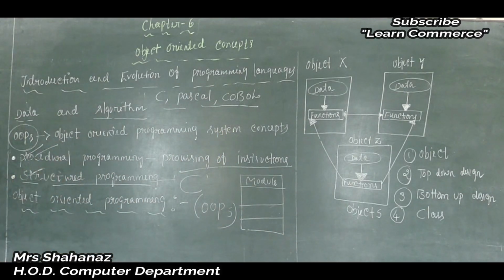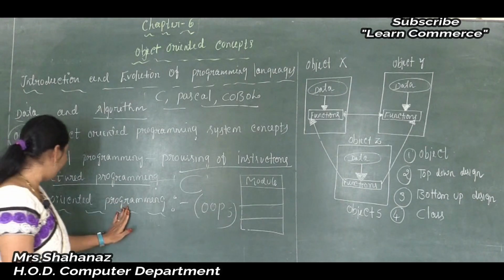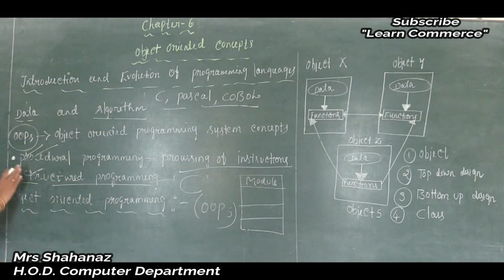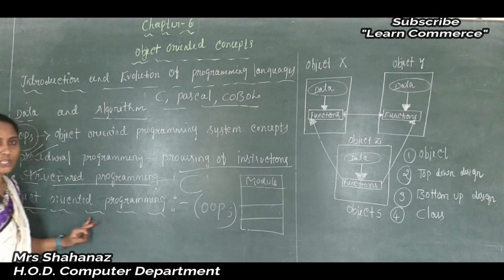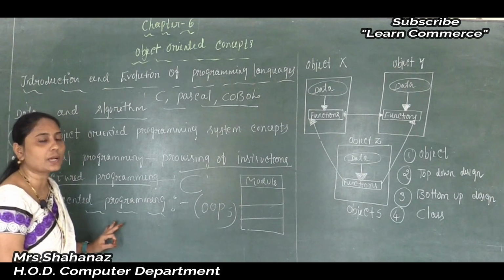Clear this one? Okay, now we completed some points about data and algorithm, and we know the full form of OOPS, and also some points about procedural programming languages, the advantages and disadvantages, and finally our structured programming language. Now after completing the advantages and disadvantages of both programming languages, I want to select the main thing about our OOPS, and we know that the full form of OOPS is object oriented programming language or object oriented programming system concept.